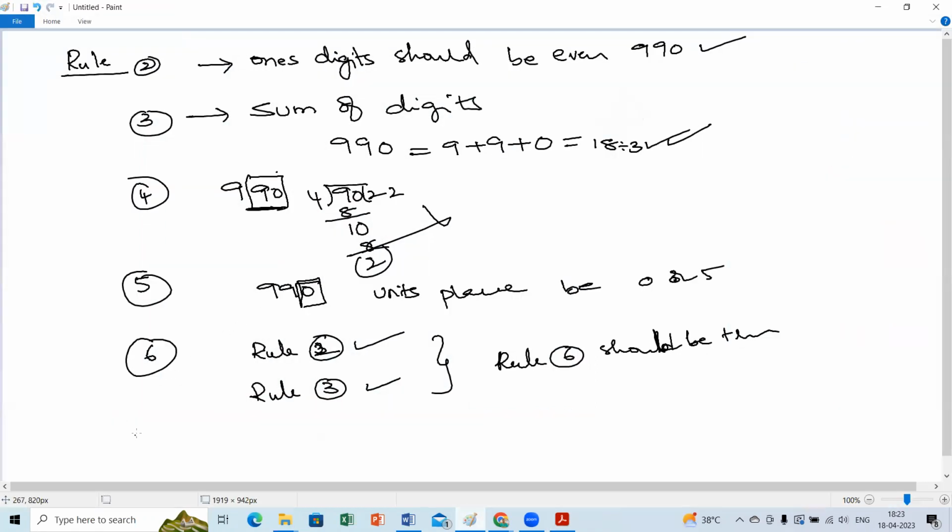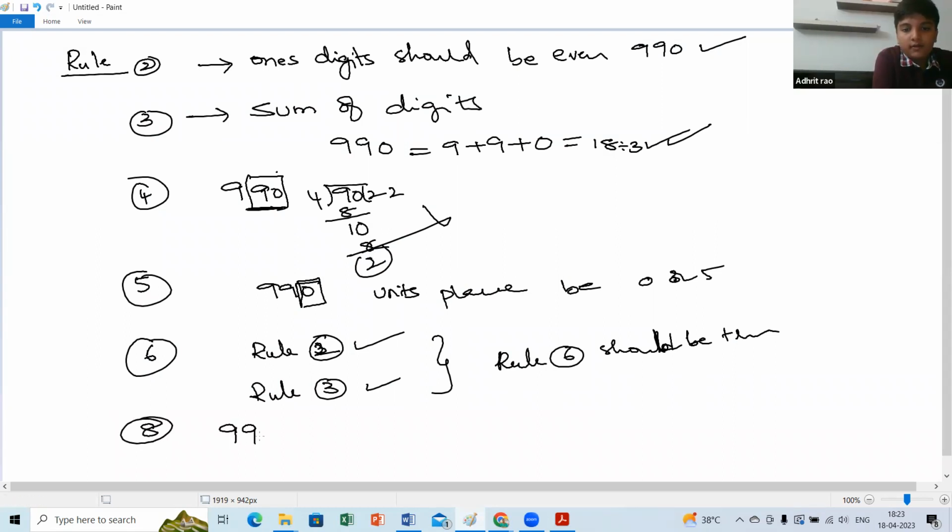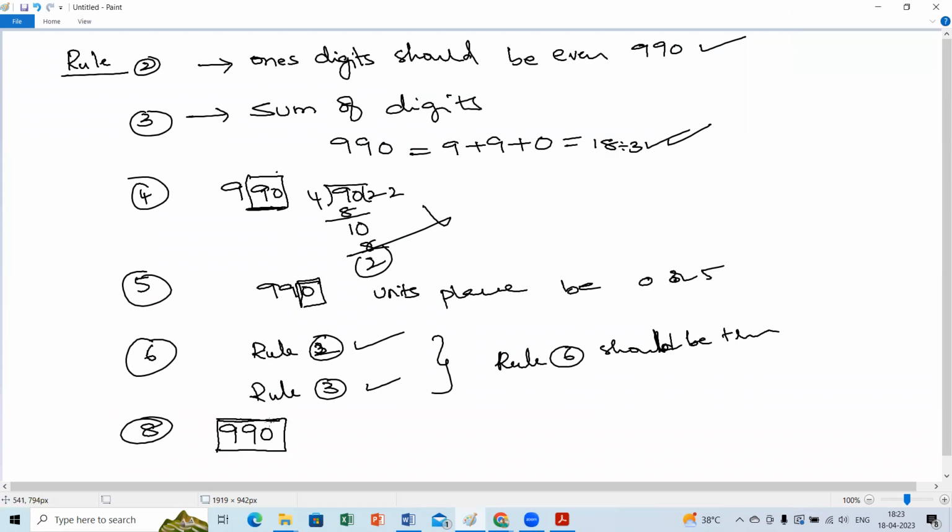Go with the next, the 8 rule. What is the 8 rule? Once again, the 8 rule is the same as the 4 rule. The last 3 digits should be 0 or divisible by 8. Let me check whether the 8 table will go or not. 8 ones are 8, 1 is the remainder. 9, 8 twos are 16. It's 30, and 30 won't be divisible. So this is not true. It is not divisible by 8.